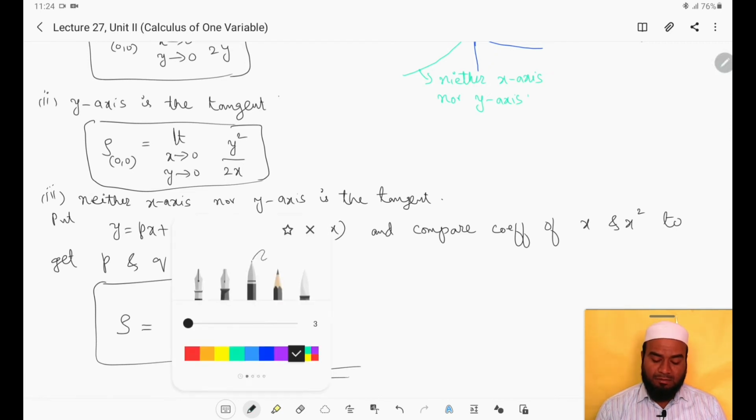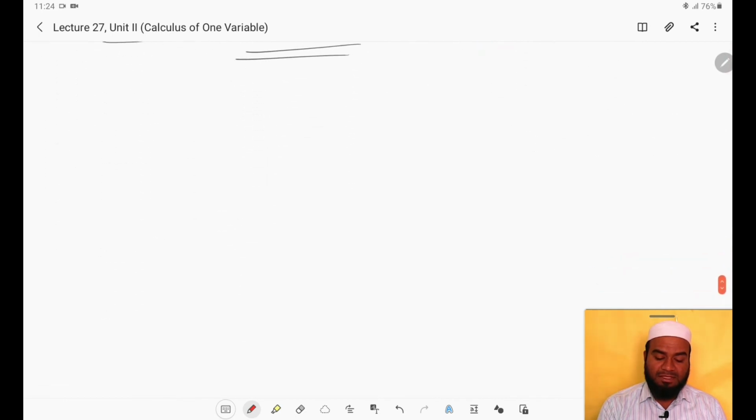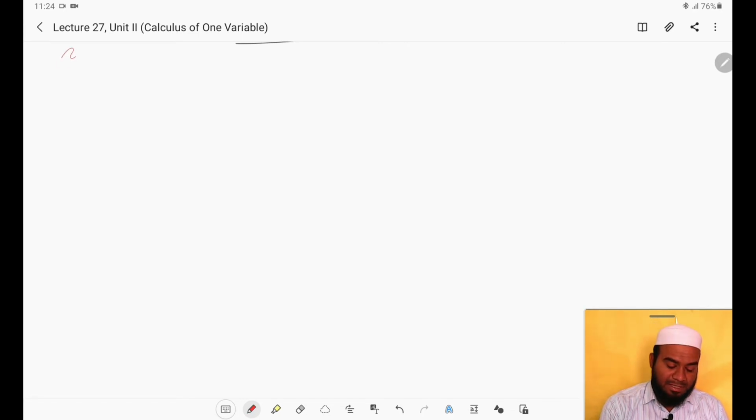Next, we have seen center of curvature. So what is the meaning of center of curvature? What is the meaning of circle of curvature, and evolute and involute? So these are the topics from which one LAQ will be 100%, one LAQ will be asked. So I'll put center of curvature.